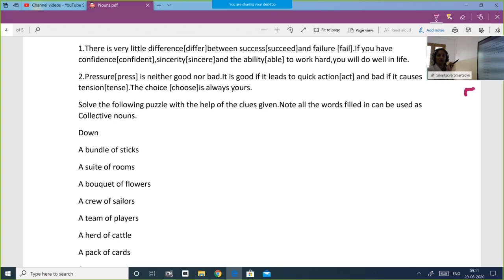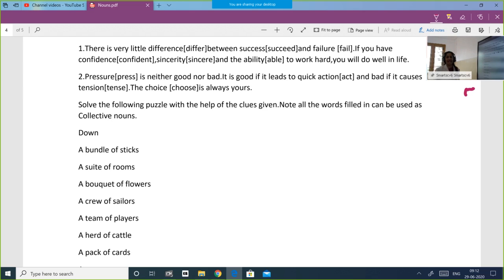You will be given words to be filled across. Across means from left to right. And down, from up to down. You have to come down. So the first one, a dash of sticks, a bundle of sticks. I'll repeat, a bundle of sticks. Collective noun, bundle, collective noun. One stick, a bundle of sticks.